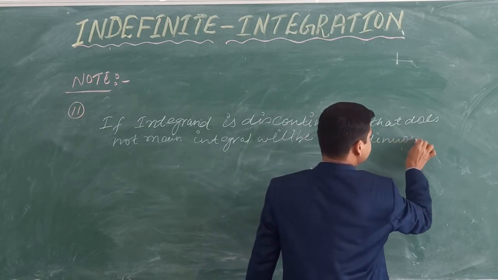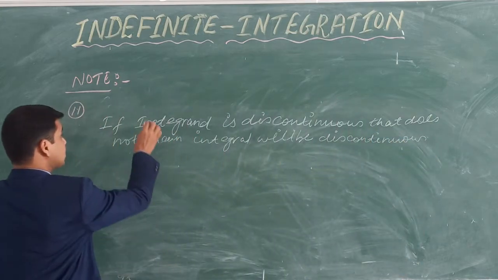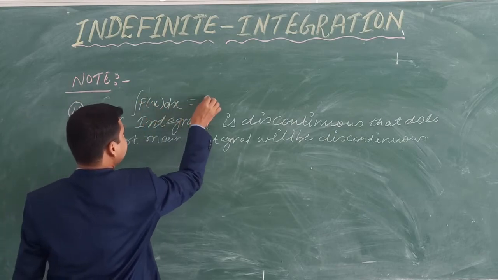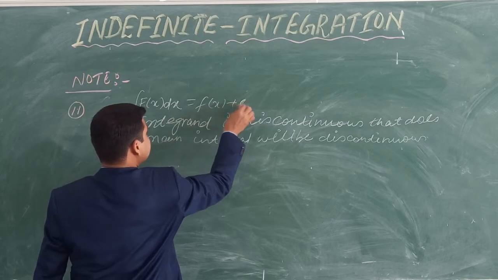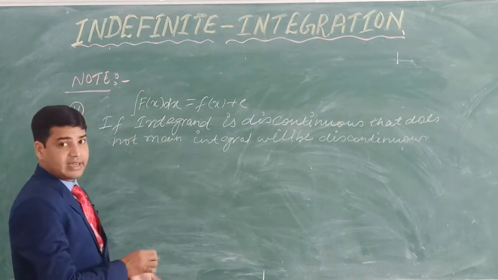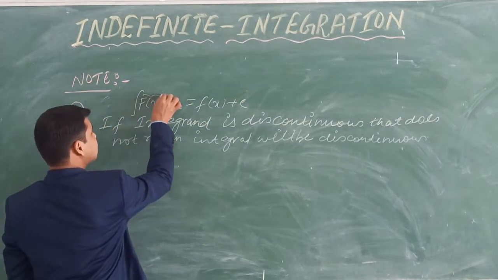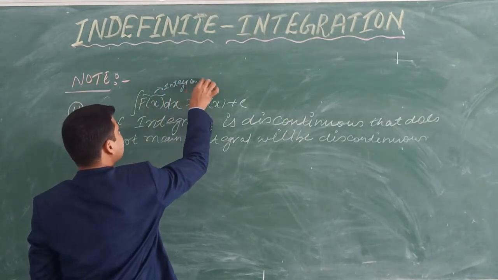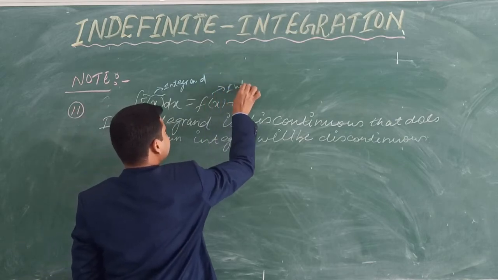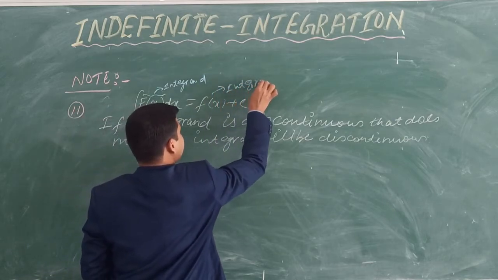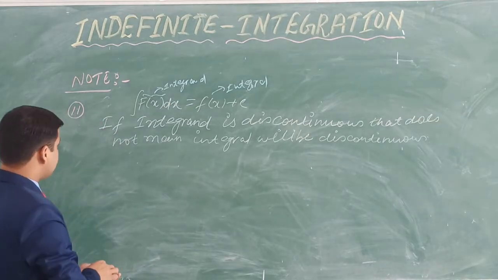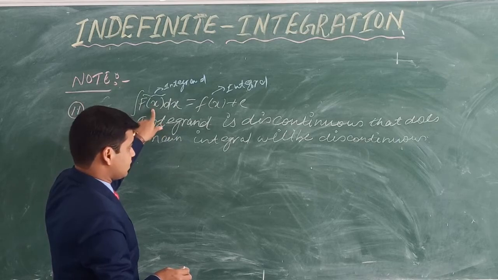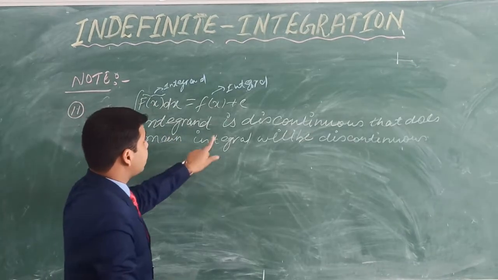What is the meaning of this statement? We know that suppose I consider the integral of capital f of x dx, and after integrating this function we get a small f of x plus c. Now see this here. This f of x is the integrand, and this is the integral. Our answer is always the integral. Now, what is the statement? If the integrand is discontinuous, that does not mean the integral will be discontinuous.